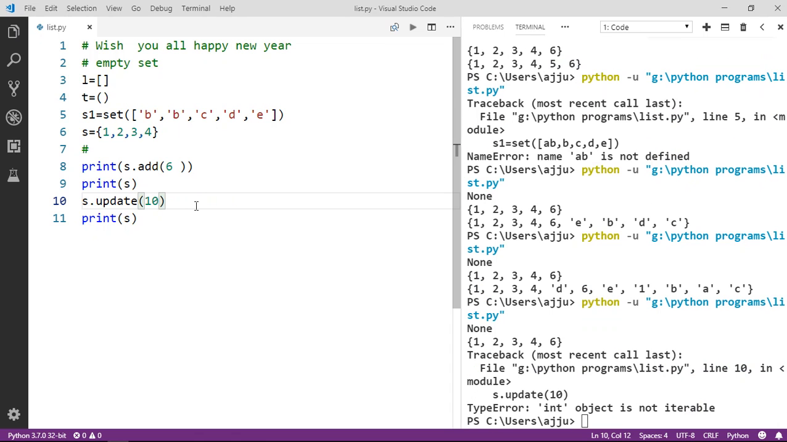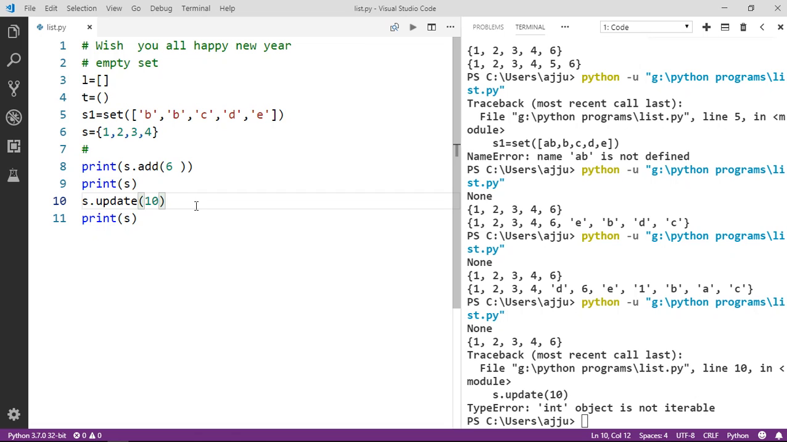The update function is only meant for iterables. If you want to update your set with iterables, then you have to use update. If you want to update your set with a particular single value, then you have to use the add function, not the update function. This is the important point, the difference between the add and update functions, and when we should use which. So this is about the add and update function.